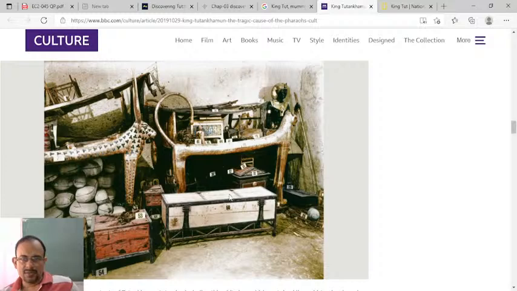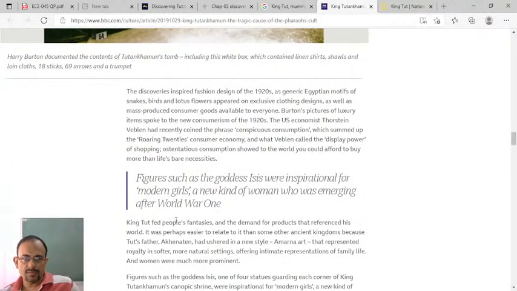See these things. So many things used to be given with the burial. With the dead body and the coffin, so many things were also given because they had a belief in the afterlife. That's why, right?